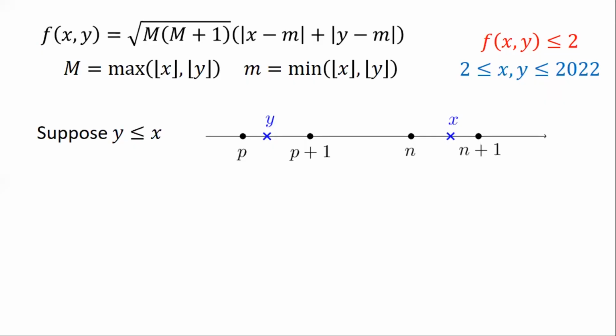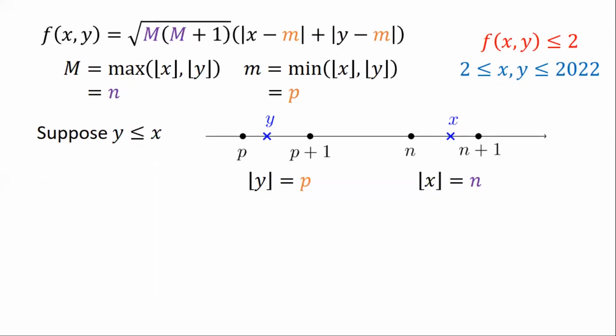And suppose furthermore that they belong to these two different intervals. Y is in p to p plus 1 somewhere on the left. X is somewhere on the right between n and n plus 1, where p and n are integers. So that means the floor of y is equal to p and the floor of x is equal to n. So we can see that p is smaller, n is larger. So when we choose big M and small m, they're going to be small n, the larger one, and small p, the smaller one, respectively.